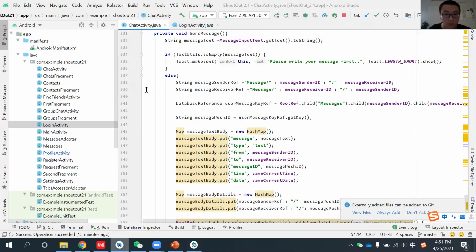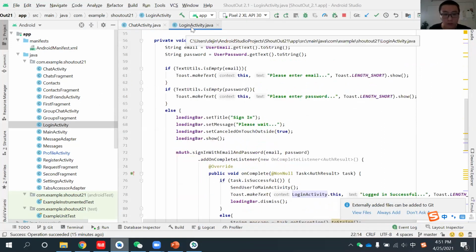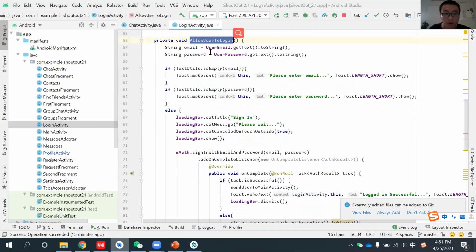If we go into Android Studio, we can see here, first we're going to introduce the login activity. Here you can see this method is called allow users to log in. So you should have your username and password first, and we get to this screen. And Oisas already said that probably in the future we're going to try to add phone registration, so that you can just register with your mobile phone and your phone number. But we're going to deliver that in the future. We don't have enough time to do that in this version.